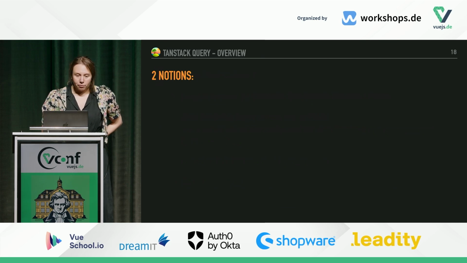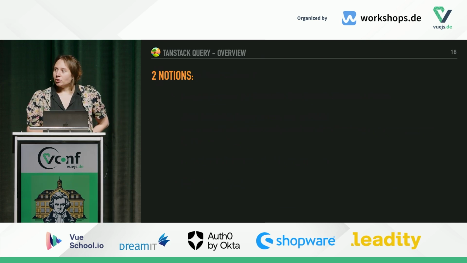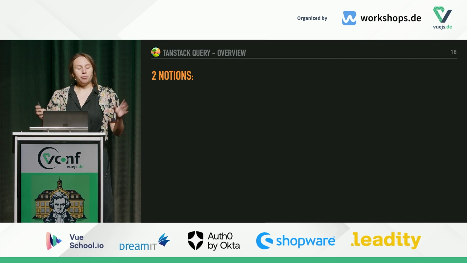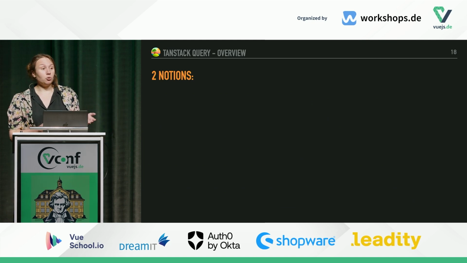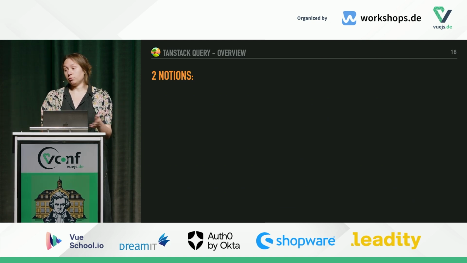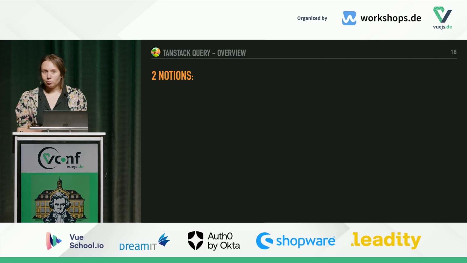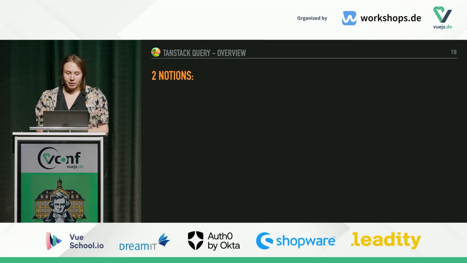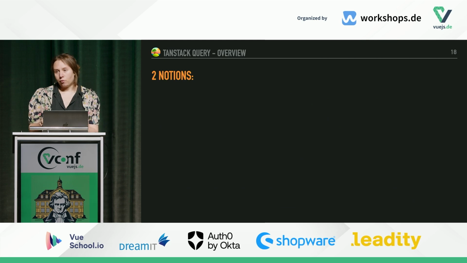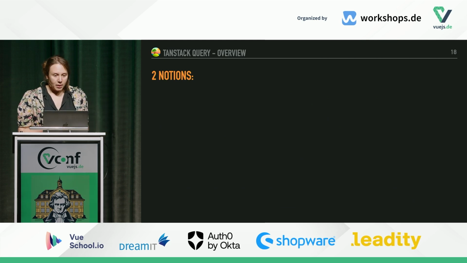So before going to the demo, just a very big overview of how things work. By the way, Pinia Colada's API is very close to the TanStack Query API. So if you have used TanStack Query, you will definitely not be lost in Pinia Colada. That's quite near, at least for the basic things.